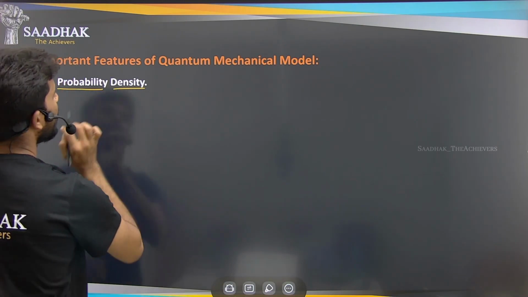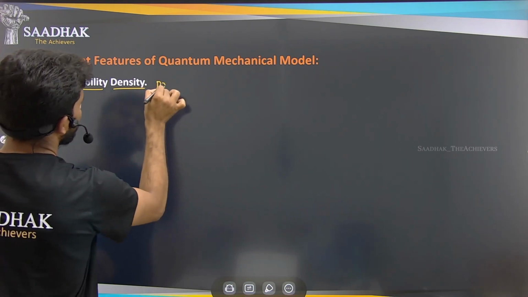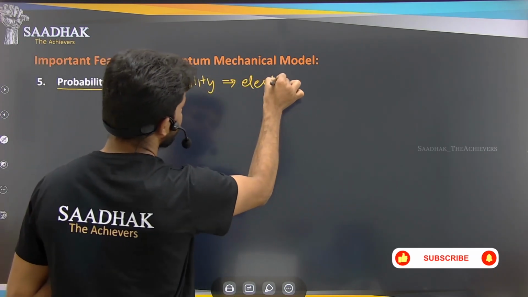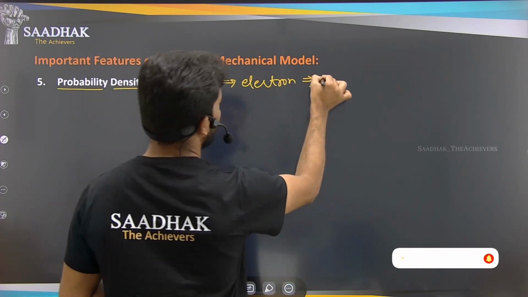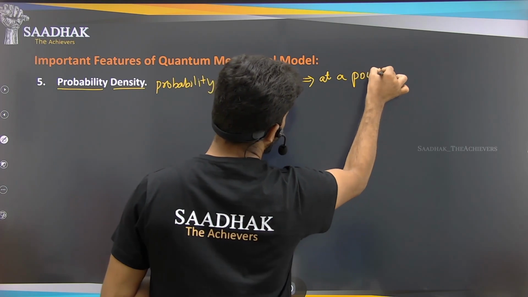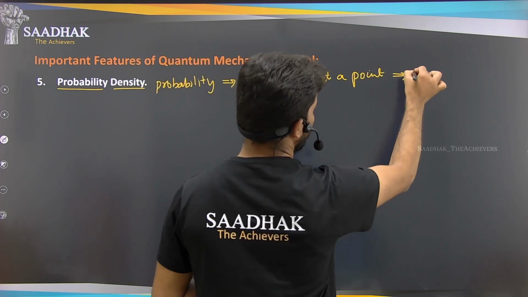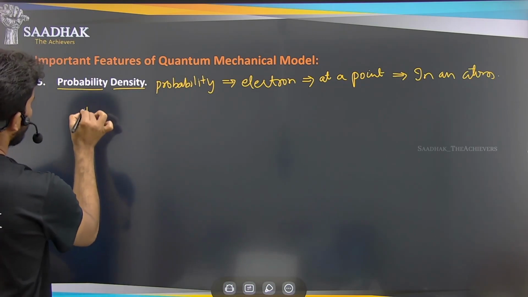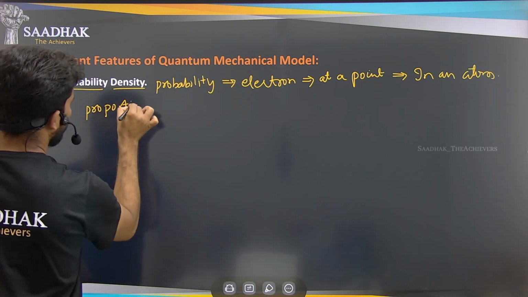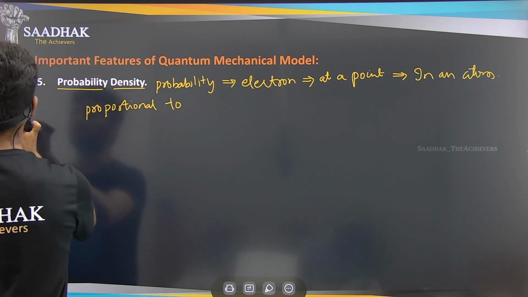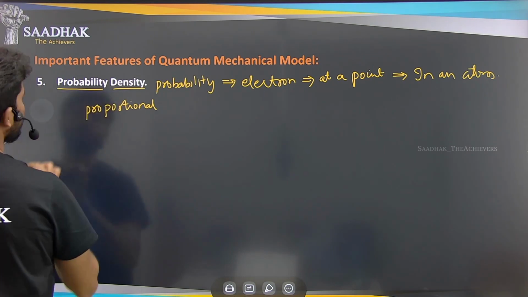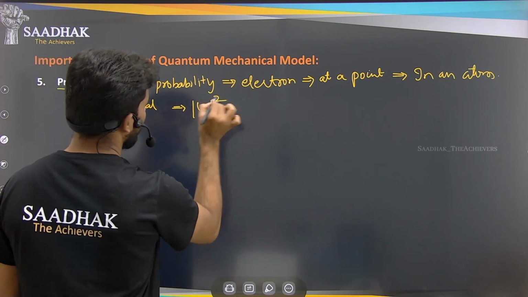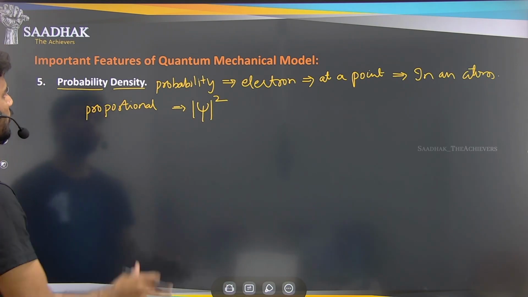So this is what we call the probability density.